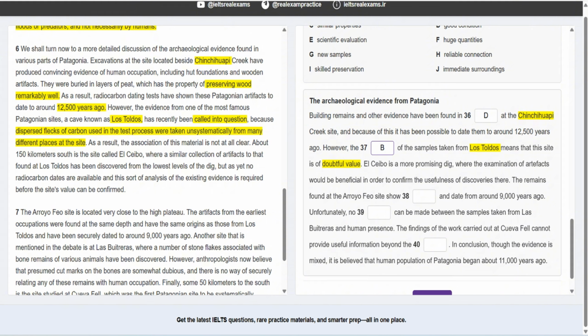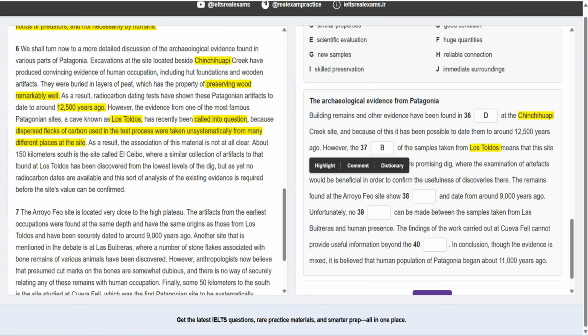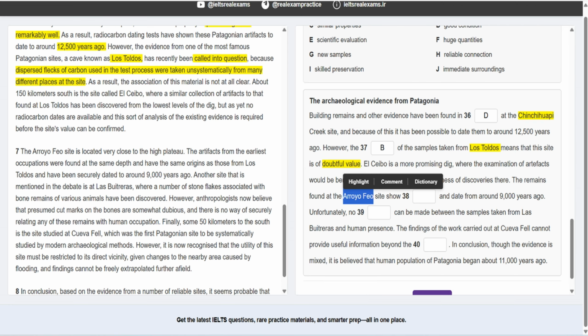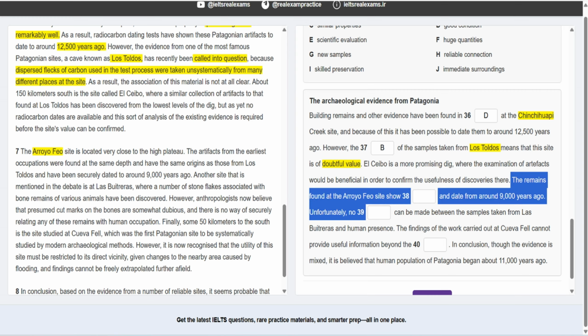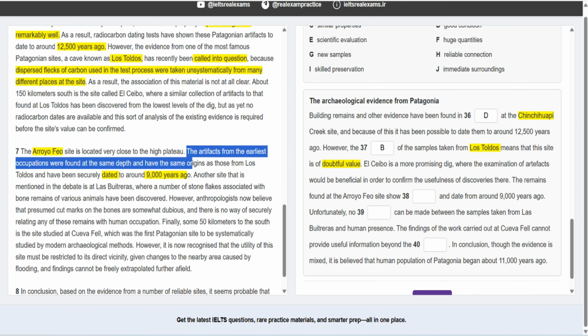For question 38, we have, okay, from here up to this part, and we have the word areophil. So that's here, areophil is the proper noun. And what does it say? The remains found at the site show blah blah and date from 9,000 years ago. Okay. We have also the word 9,000 years ago here, and we have the date of it here, but let's take a look at this sentence.